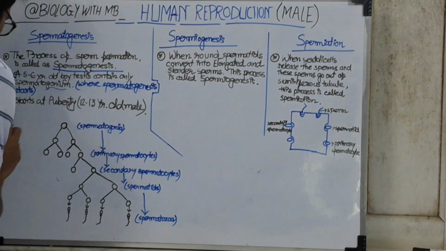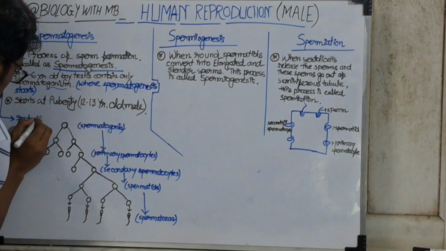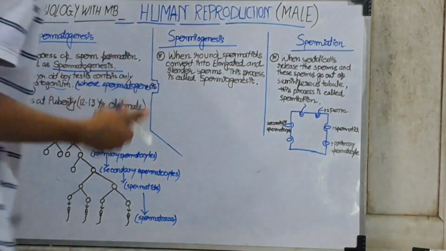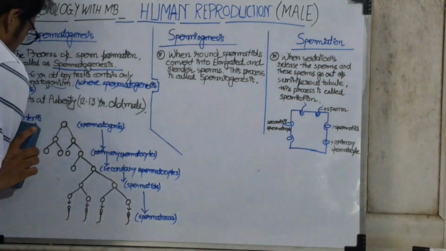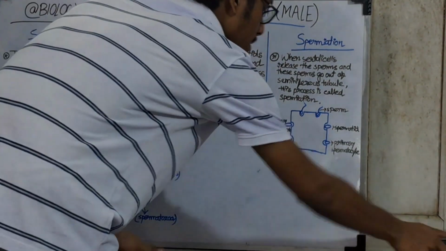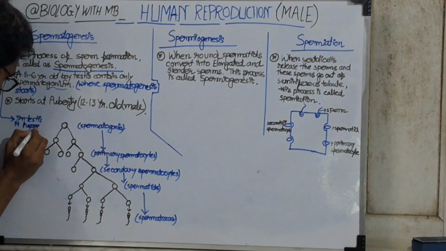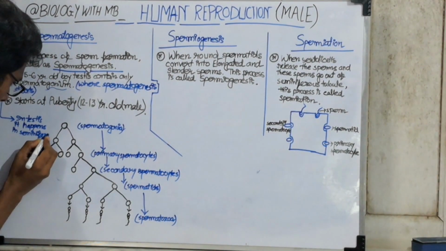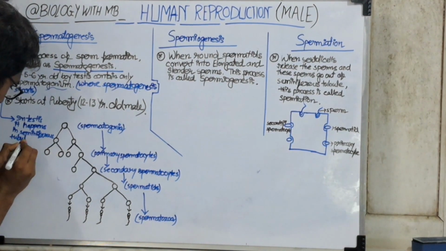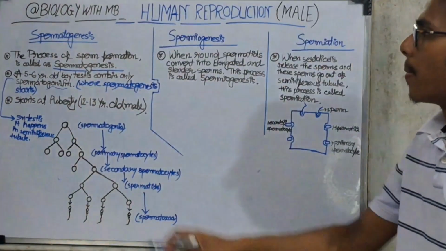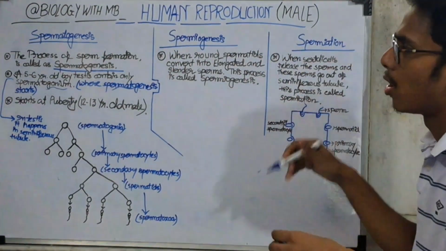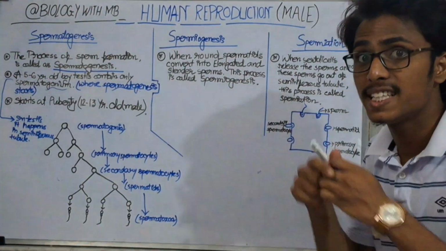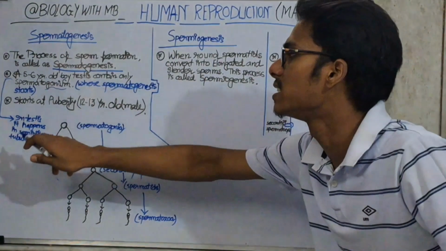Very deeply, in the testes, it happens in the seminiferous tubules.